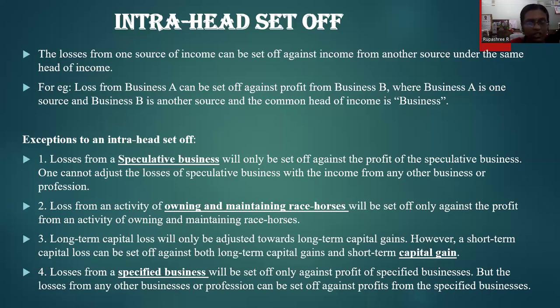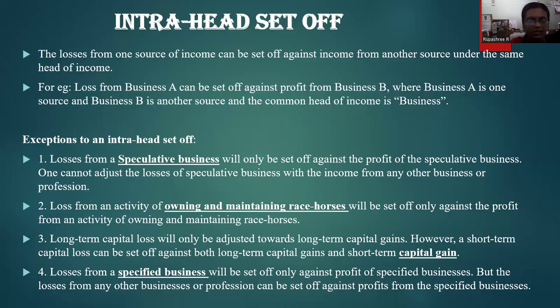One cannot adjust the loss of a speculative business against the income from any other business or other sources of profession. Similarly, any loss that you incur from owning and maintaining horse races, which is also treated as casual income in India, can be set off only against a profit from such an activity of owning and maintaining horse races.